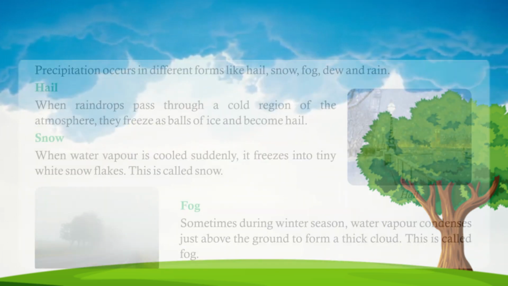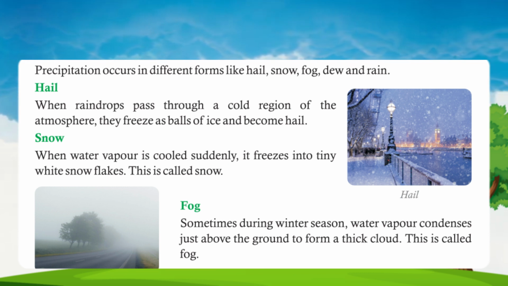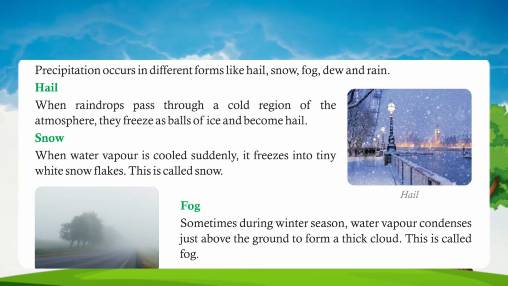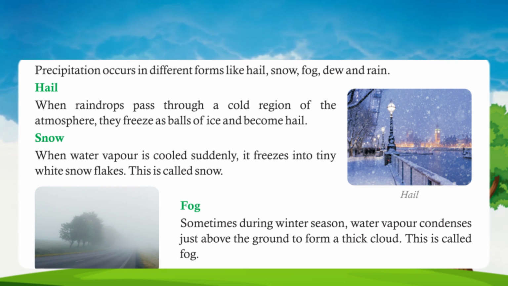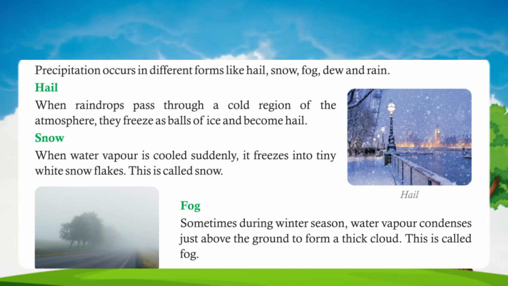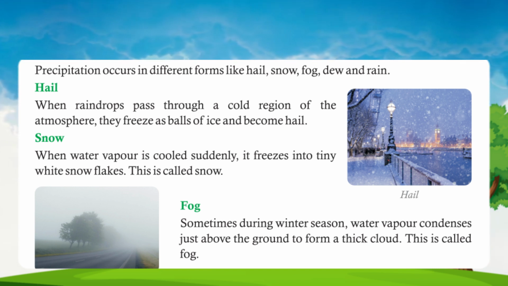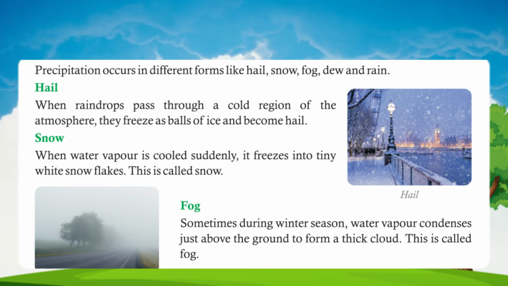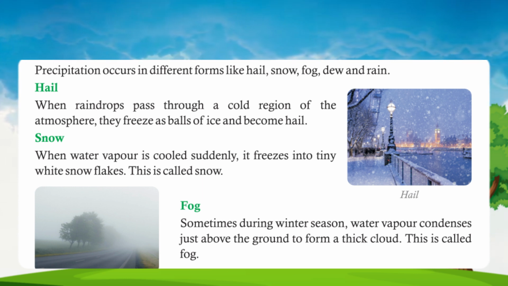Precipitation. Precipitation occurs in different forms like hail, snow, fog, dew and rain. Hail. When raindrops pass through a cold region of the atmosphere, they freeze as balls of ice and become hail. Snow. When water vapor is cooled suddenly, it freezes into tiny white snowflakes.